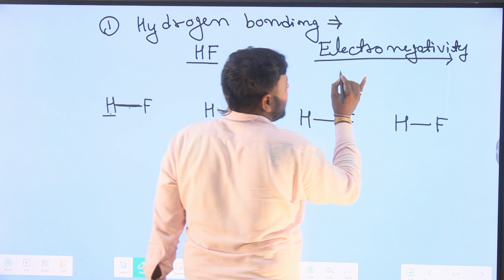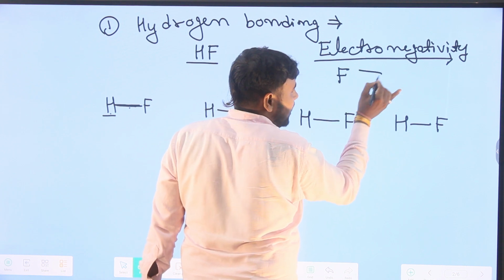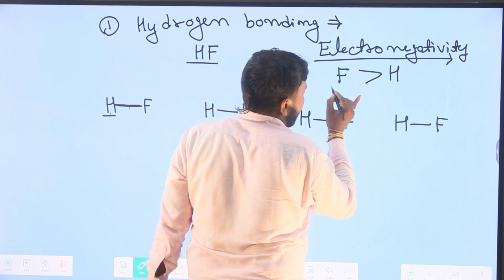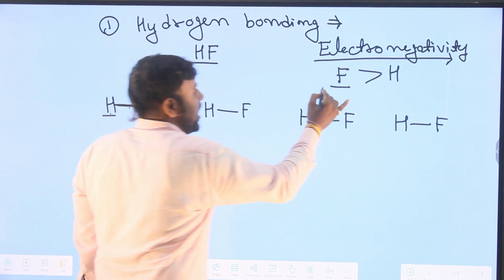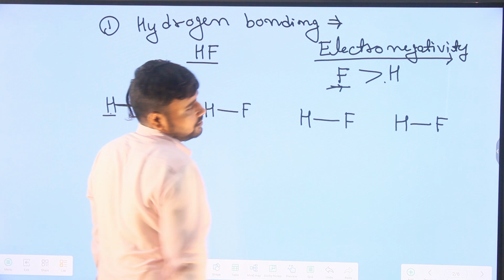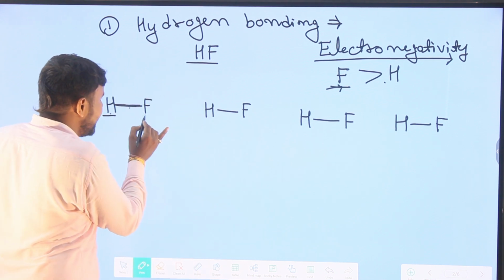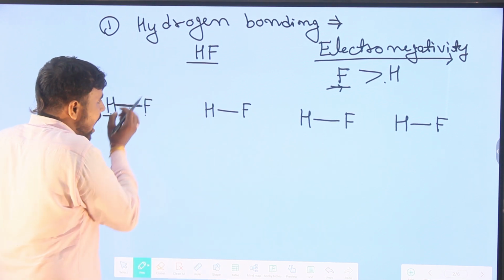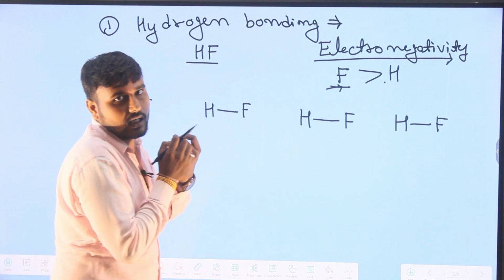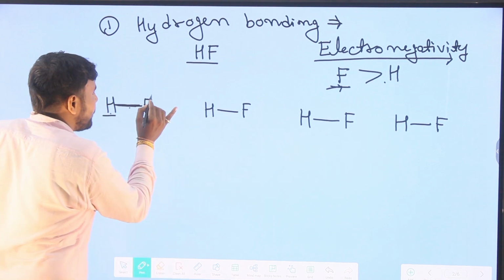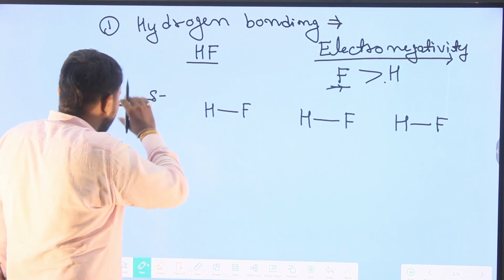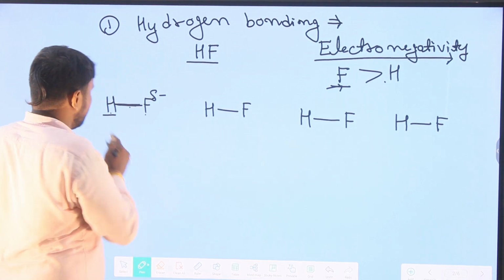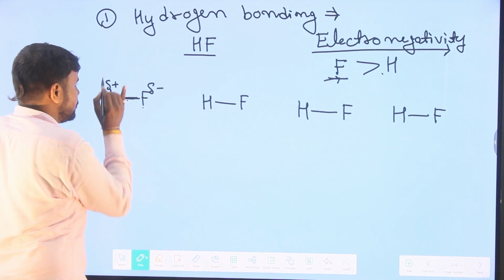The electronegativity of fluorine atom is much greater than that of hydrogen atom. So the fluorine atom attracts the electrons, and the atom which attracts the electrons acquires a partial negative charge, and the atom which does not attract the electrons acquires a partial positive charge.